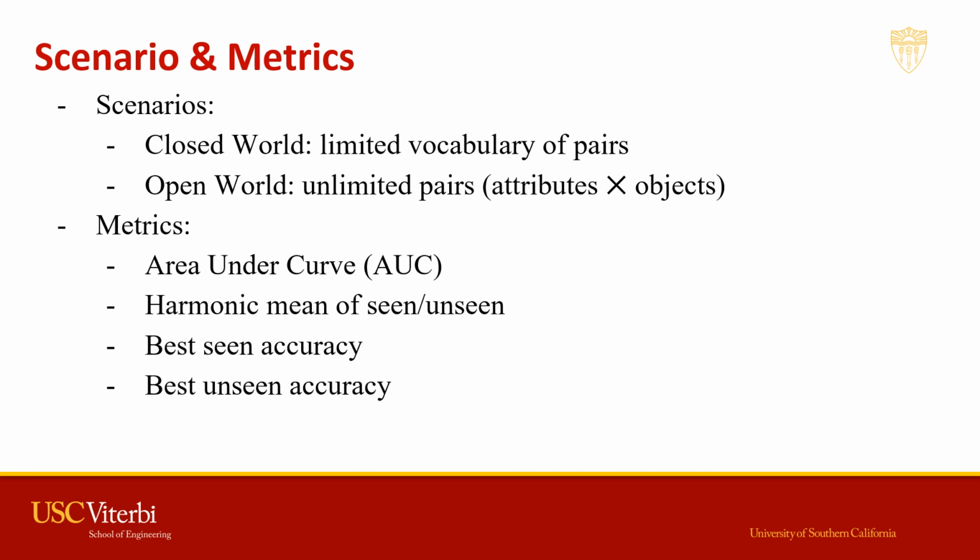For the evaluation metric, we take AUC, area under the curve, of the seen-unseen accuracy with bias as the main metric, and we also report the best harmonic mean on this curve and best seen and best unseen accuracy on the same curve.